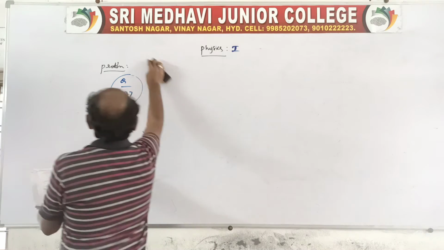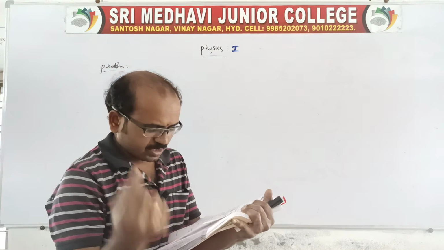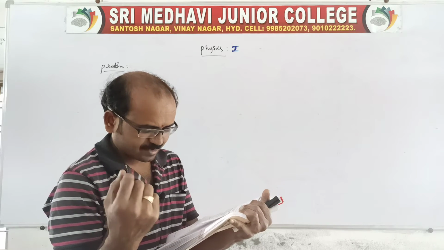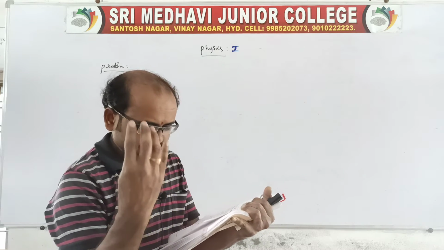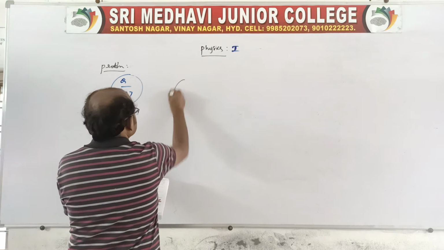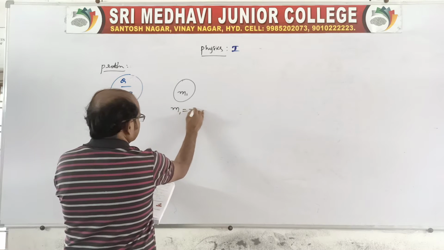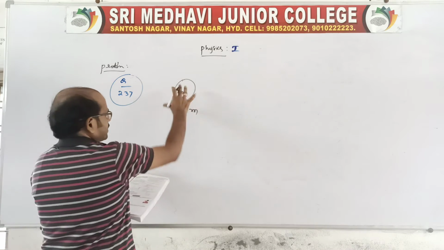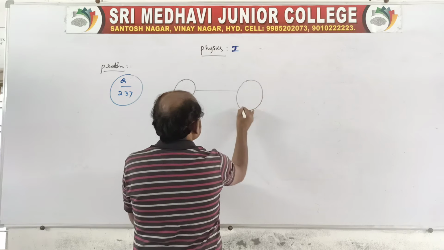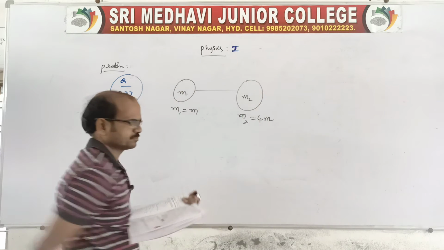Yes, look at the mass of a ball, 4 times the mass of another ball. So I don't know the first ball's mass. You take one ball which has mass M1 equal to M. The other ball has mass M2, which is given as 4 times the other ball.